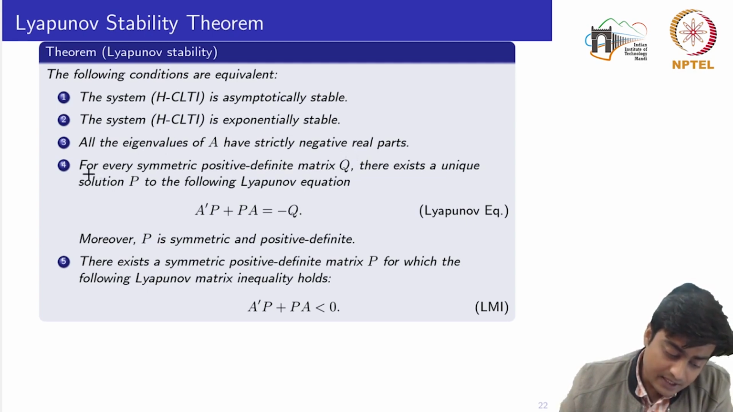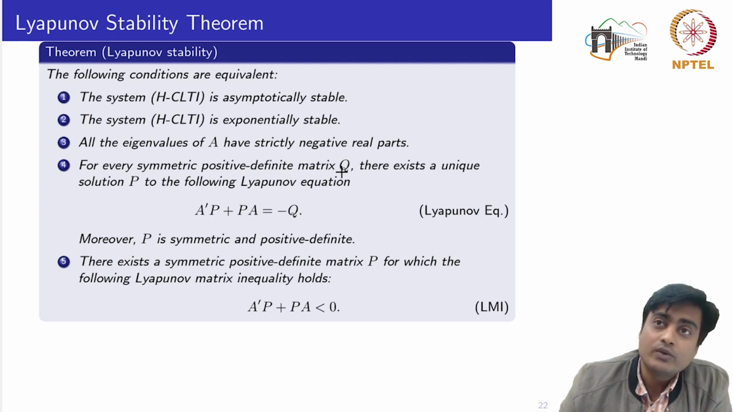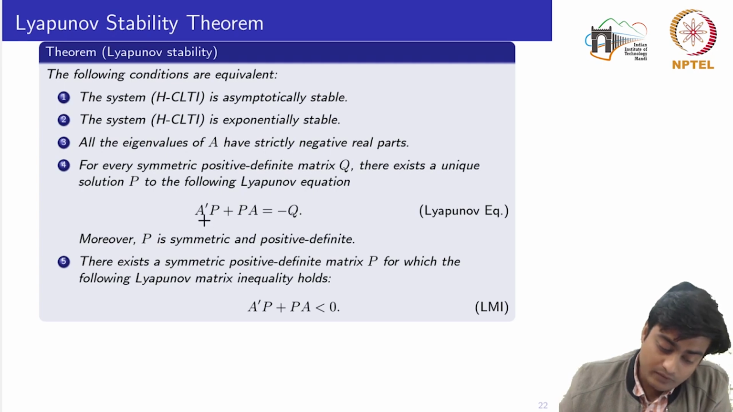The fourth statement reads that for every symmetric positive definite matrix Q, so symmetric meaning Q transpose should be equal to Q, and positive definite meaning the quadratic form with the weight matrix Q is greater than 0, there exists a unique solution P to the following equation, which is also known as the Lyapunov equation, that is A transpose P plus P into A is equal to minus Q.